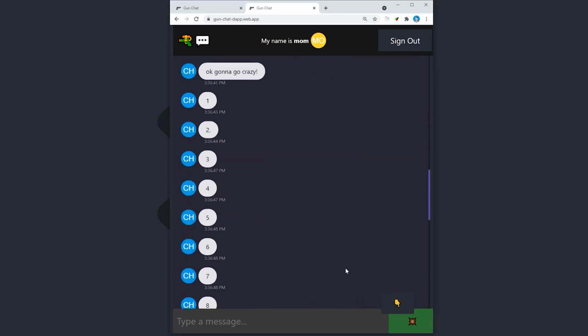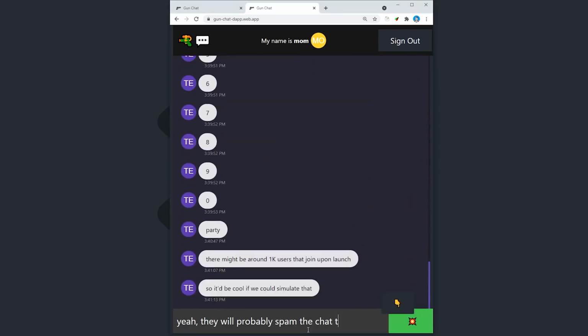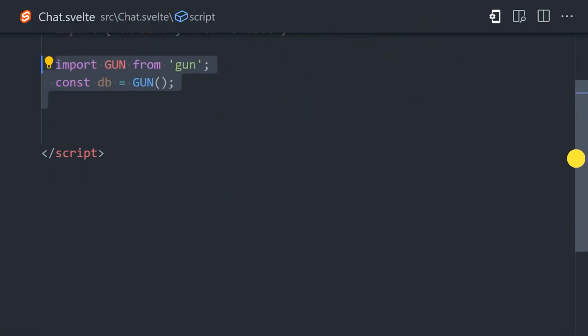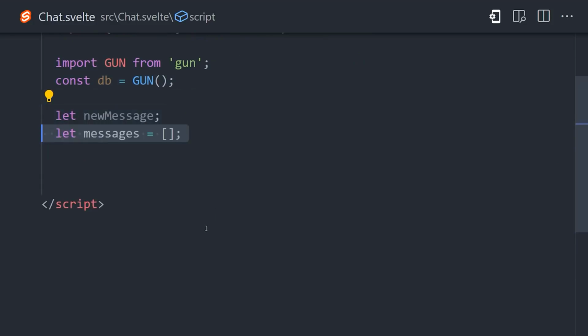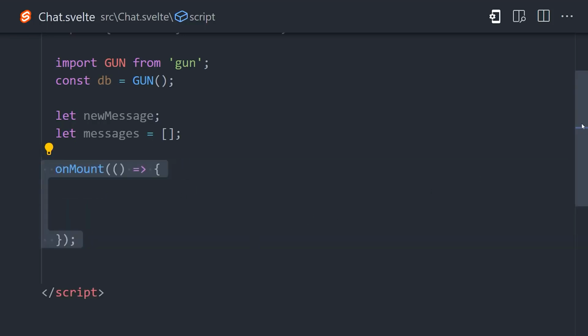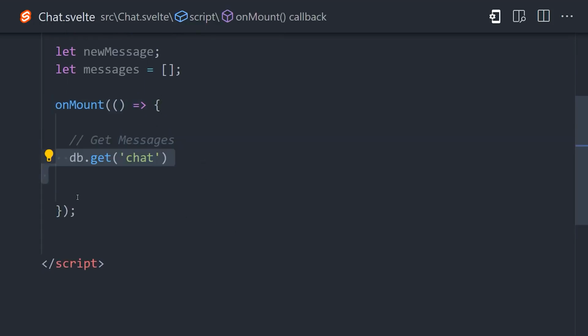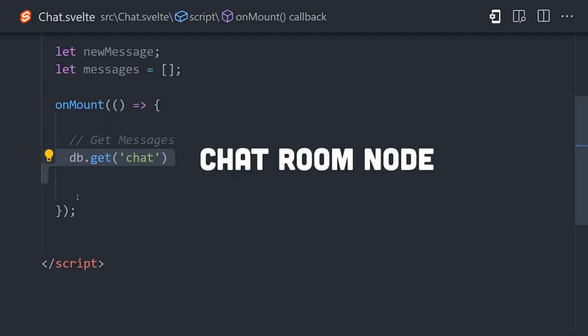Now we can move on to the chat component, which is where we will query items from the database and also give the user the ability to send a message. The component has two pieces of state, a string for a new message that the user will type into a form input, and an array of messages which will contain the message text along with the user who sent it and a timestamp. To query messages, I'm going to set up the onMount lifecycle hook that will run whenever the component is first initialized. Inside of it, we'll use the database to make a reference to the chat node. In this demo, since we have one giant super chat, we can just give it a name of chat. But if you have multiple chat rooms, you'd likely want to give each one a different name.